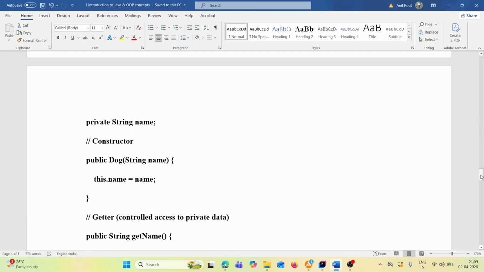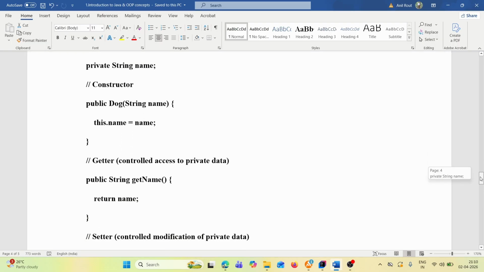The Dog class has a private variable, let's say private String name. This again comes under encapsulation. Then there is a public constructor, public Dog(String name), where this.name = name. This.name means we are referring to the current class object. Then we add a getter method, public String getName() returning name.